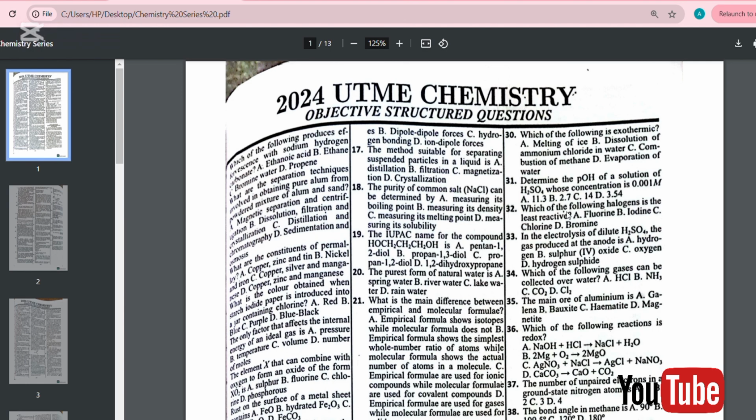If you are going down the group, you are going to see that fluorine is at the top, followed by chlorine, followed by bromine, and lastly iodine. So the one that is less reactive is iodine.